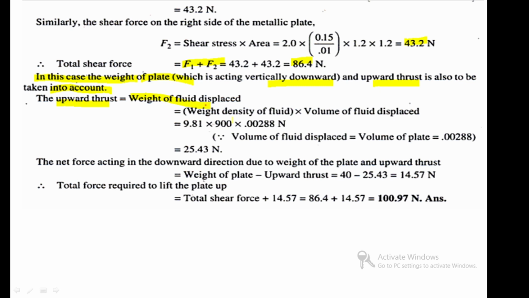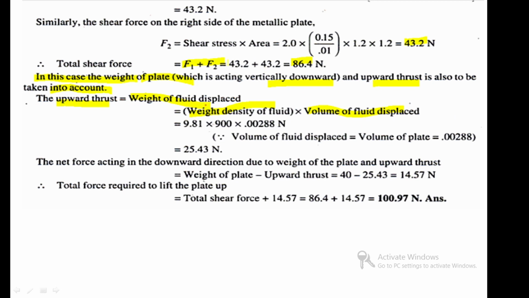if you put any heavy stone under the water, some loss takes place. Okay, that loss is called upward thrust, the weight of the fluid displaced. So weight is density of fluid and volume of fluid displaced. If you put one stone in liquid, the volume of stone replaces the liquid. How much volume of stone is there, that much water will be replaced by the stone. Okay, that's the way to find out the upward thrust.